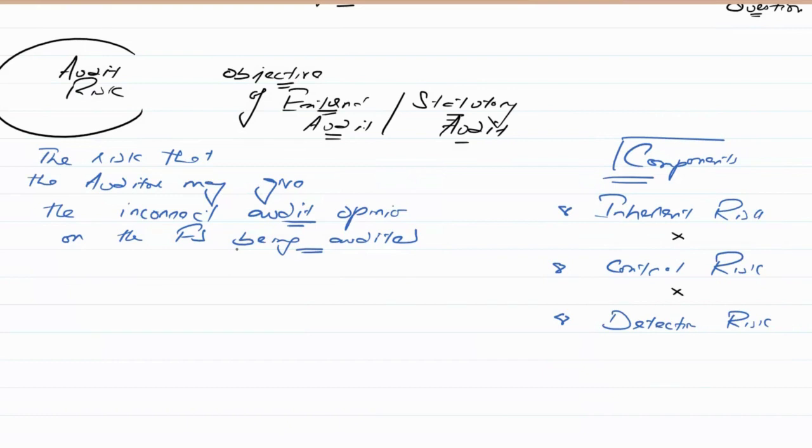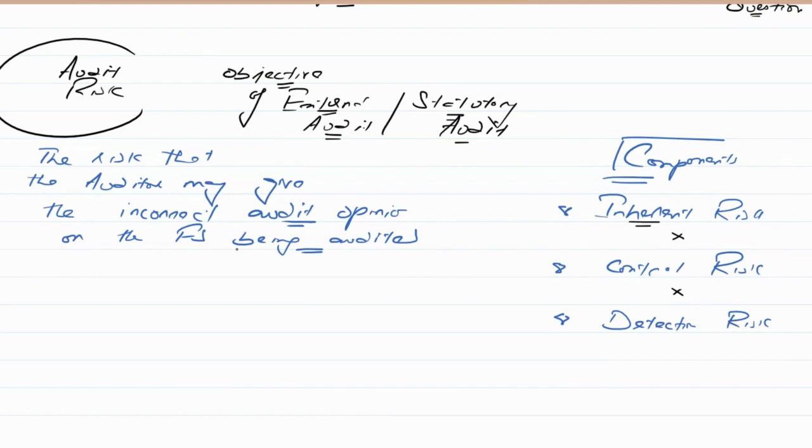But let's understand these separately, because we have to make the connection of these components with the audit risk, with the exam question, and with the planning stage of the audit. So inherent risk: as it says inherent, inherent means nature.